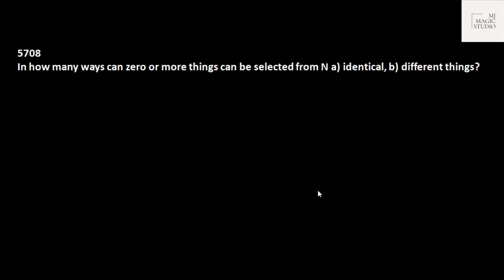One or two questions from the modern mathematics, permutation and combination. Many a time I've seen that they are asking permutation and combination in the way of formulas. So I thought of discussing two formulas. In how many ways can 0 or more things, that means 1, 0, or in how many ways something can be done at taking any number at a time, can be selected. Selection means it's a combination question from n identical objects and different objects.